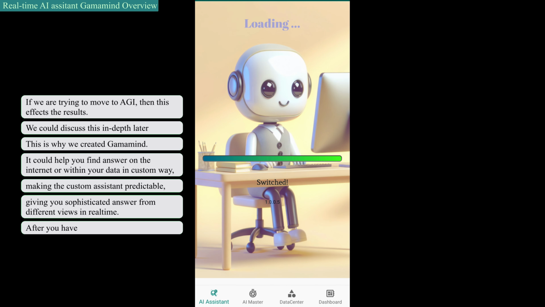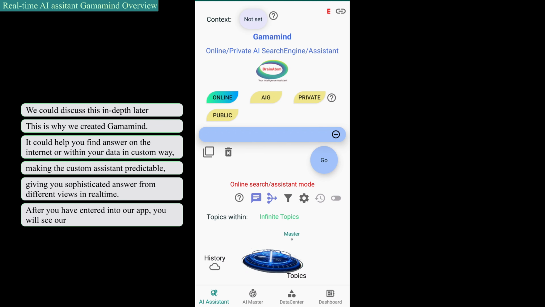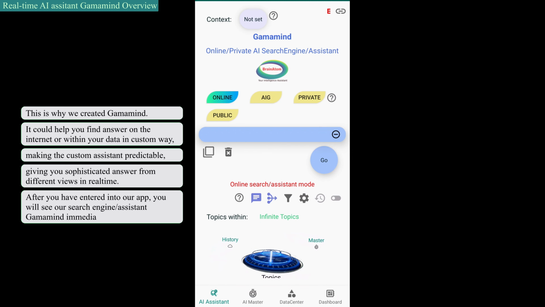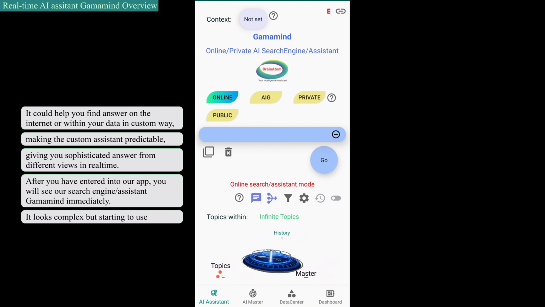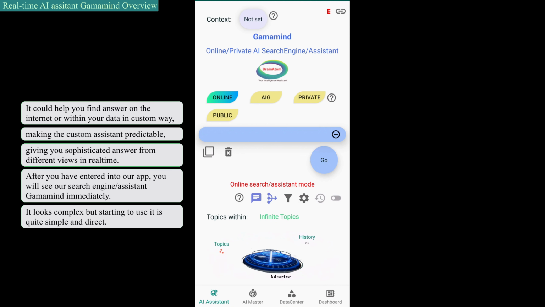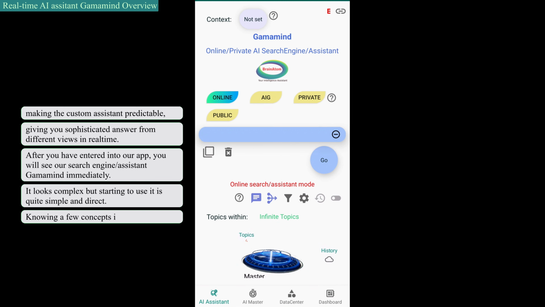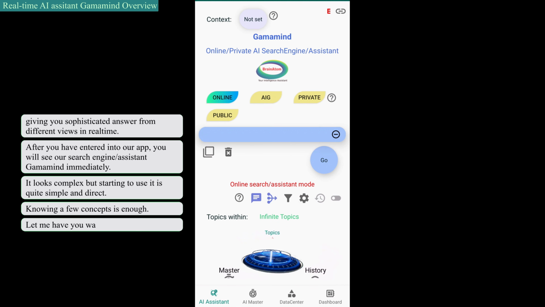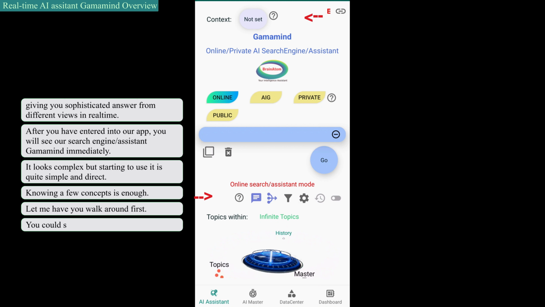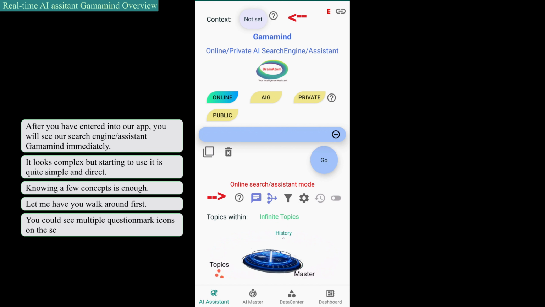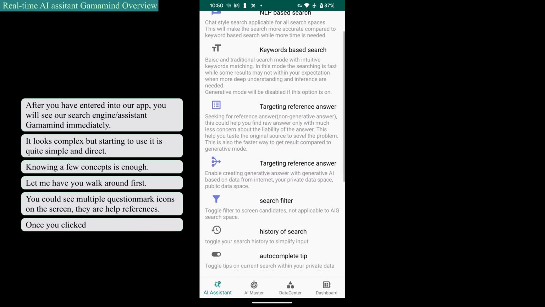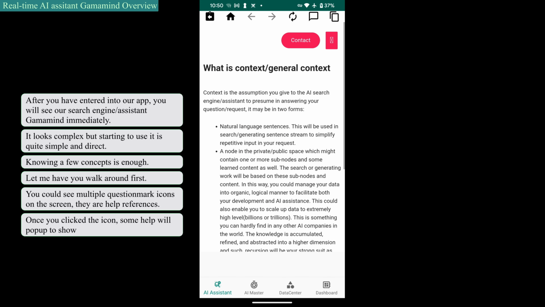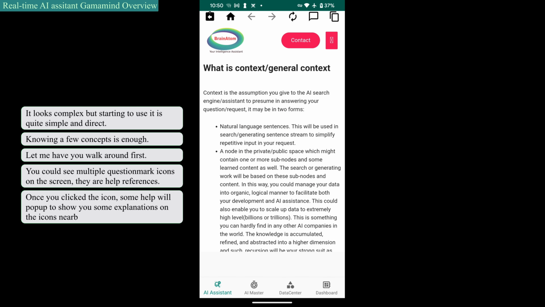After you have entered our app, you will see our search engine assistant Gamamind immediately. It looks complex, but starting to use it is quite simple and direct. Knowing a few concepts is enough. Let me walk you around first. You could see multiple question mark icons on the screen. They are help references. Once you click an icon, some help will pop up to show you explanations on the icons nearby.